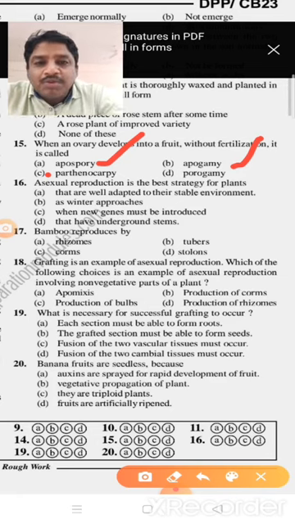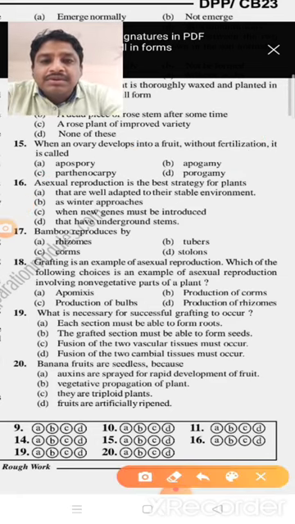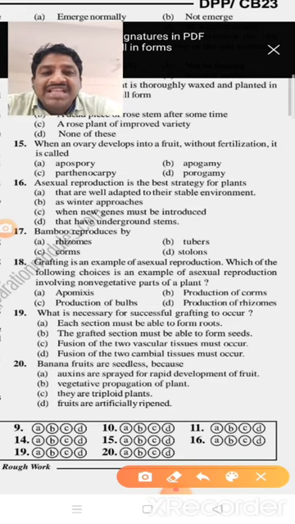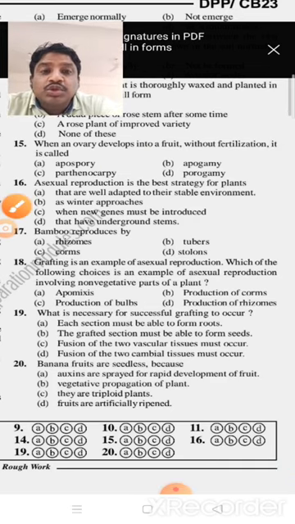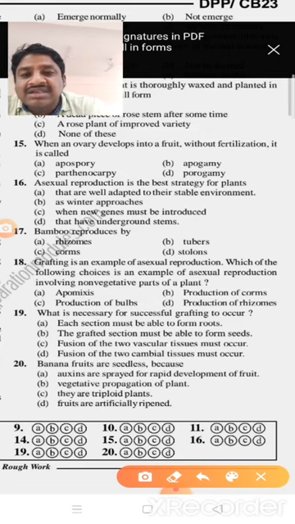And porogamy. Porogamy means the pollen tube enters the embryo sac through the micropyle. That's what we call porogamy. So option C is the right answer, Parthenocarpy.